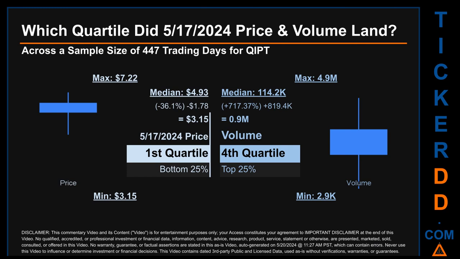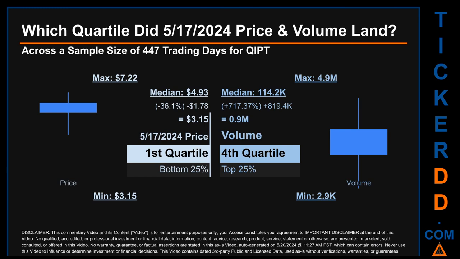Which quartile did May 17, 2024 price and volume land? Across a sample size of 447 trading days, the maximum end-of-day price for QIPT was $7.22 while the minimum was $3.15. Within that price range, May 17, 2024 price of $3.15 landed within the first quartile, meaning it was within the bottom 25% of all sampled end-of-day prices.